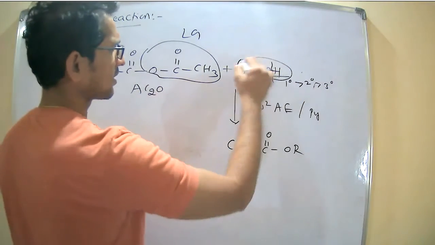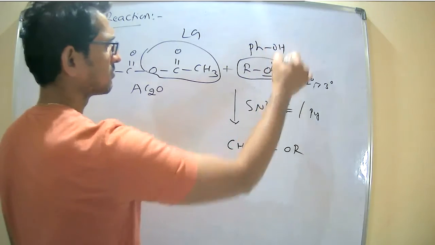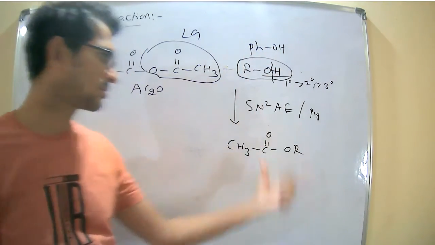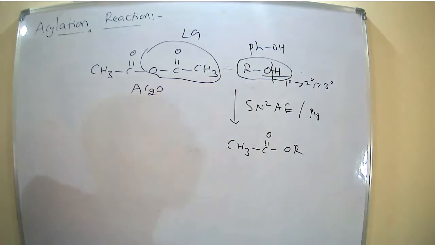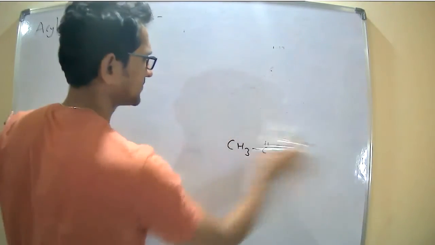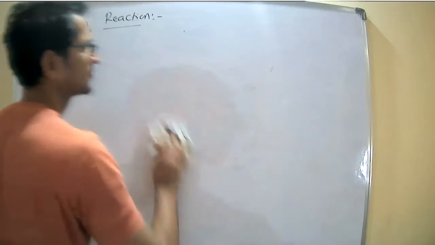You can replace these alcohols with phenol also. The reaction is again possible with phenol, and it follows the same mechanism, right? Next is benzoyl chloride.